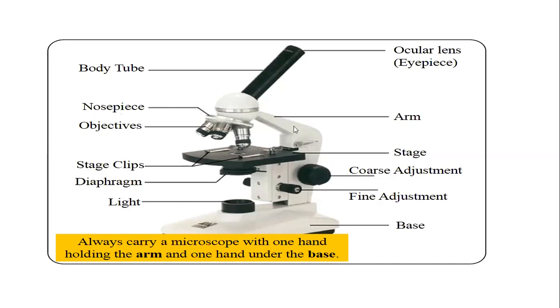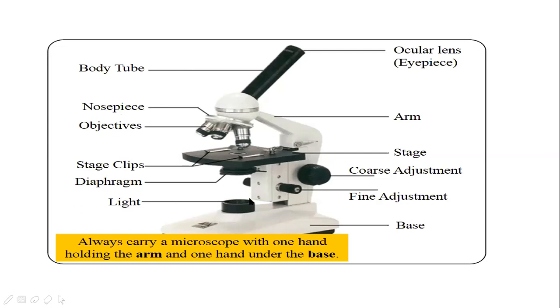Next, coming further down, this is called the arm, used to hold the microscope, and this is the stage. The specimen will be placed here, and these are the stage clips. The specimen will be on a slide, so this slide will be placed here, and we can visualize it by adjusting the objective lens and ocular. Next, this is the diaphragm. The diaphragm is used to allow a fixed amount of light to project onto the specimen, so it is our choice how much light should be projected onto the specimen. And this is the light source here.